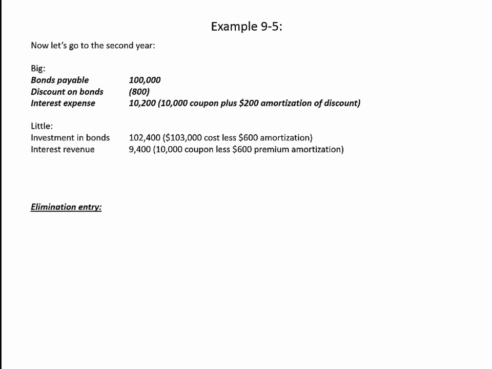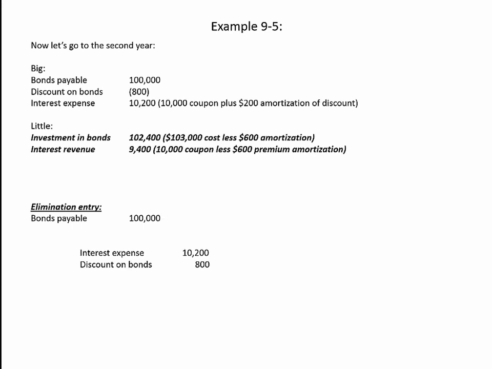Now let's go ahead and go through the elimination entry. Again, we're going to go through this shopping list of the various accounts that both parties have, and we're simply going to eliminate all of those accounts. So let's go ahead and eliminate Big's accounts, the bonds payable, the discount on bonds, and the interest expense. Now on Little's side, we have to eliminate the investment in bonds and the interest revenue.